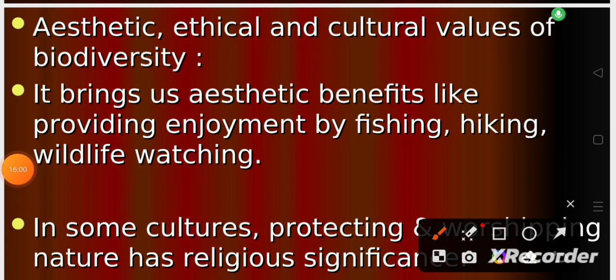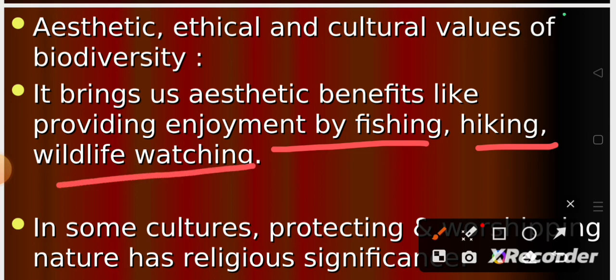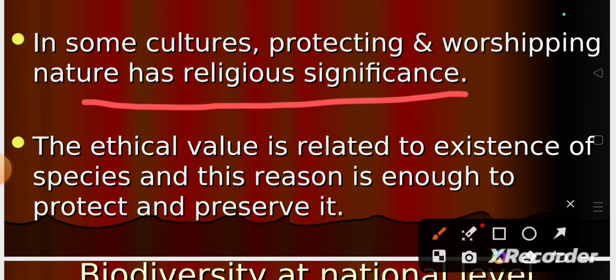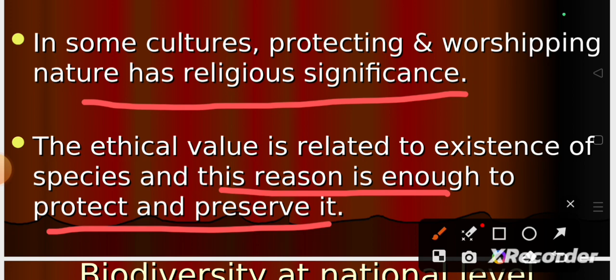Aesthetic values and ethical and cultural values of biodiversity include aesthetic benefits like providing enjoyment through fishing, hiking, and also wildlife watching. All this comes under the aesthetic values. In some cultures, people protect and worship nature as having religious significance. By this activity also, most of the plants and animals are conserved through religious practices. Ethical values are related to the existence of the species, and that reason is enough to protect and preserve it, because they are giving benefits to us.